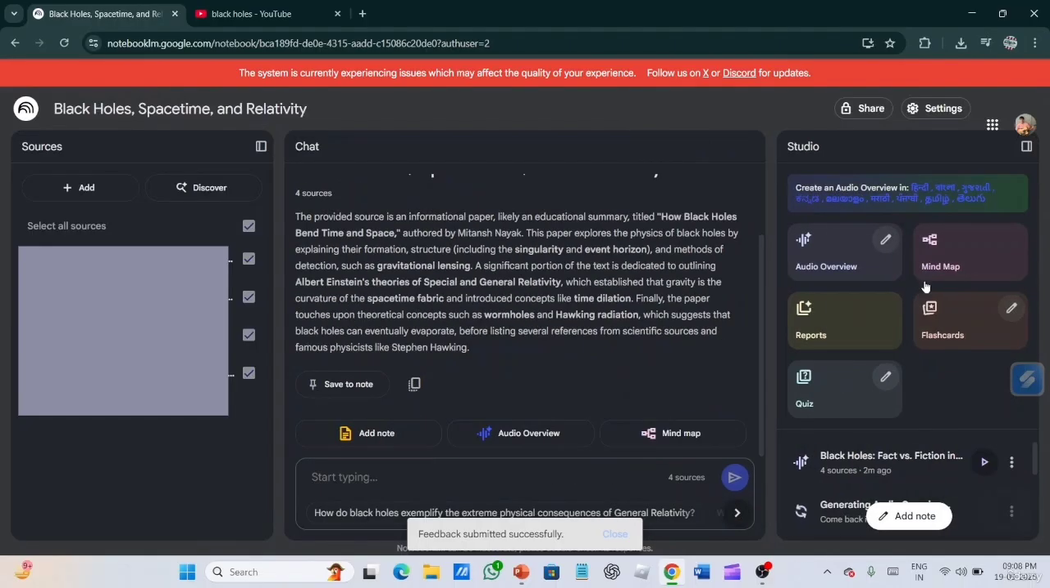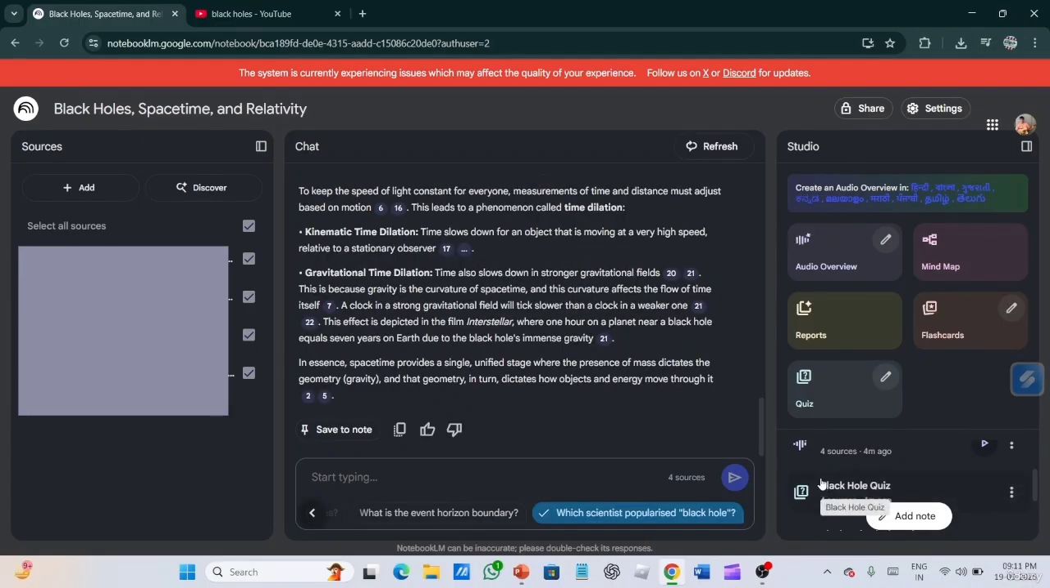Now let's go towards the last generation. So finally, after waiting for 5 to 10 minutes, it has also generated the Hindi one, which we made the audio overview in Hindi. So let's see that also.